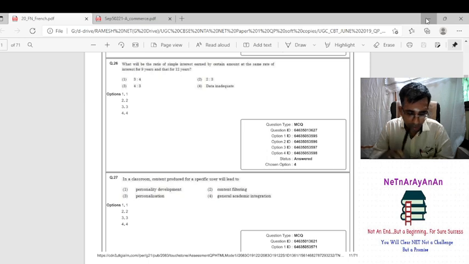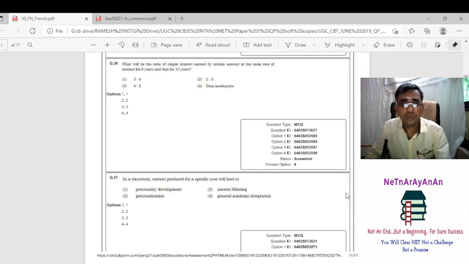What will be the ratio of the simple interest earned by a certain amount at the same rate of interest for 9 years and that of 12 years? ஸோ ரொம்பலாம் யோசிக்காதீங்க. ரேஷியோனா ரெண்டு நம்பர் இல்லையா? நியூமரேட்டர் டினாமினேட்டர் 9, 12, that's all. 9/12 is 3/4. Simple. Close.